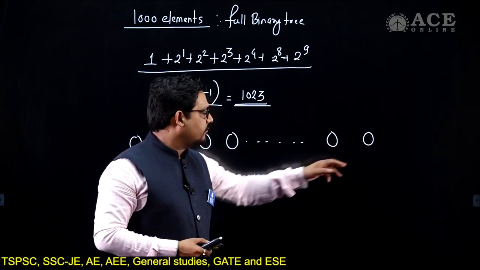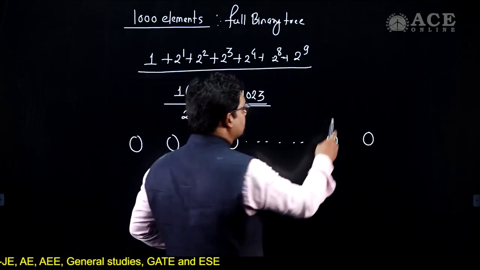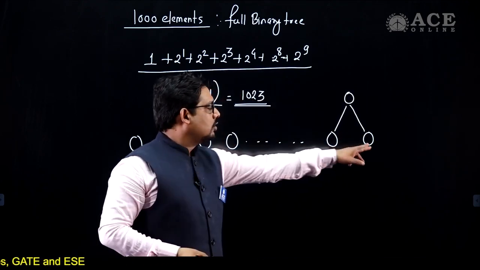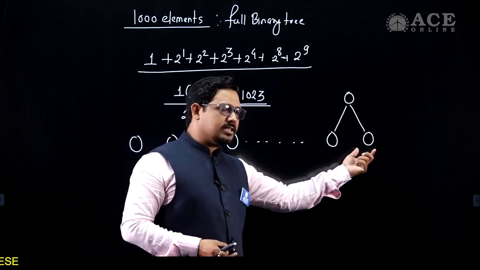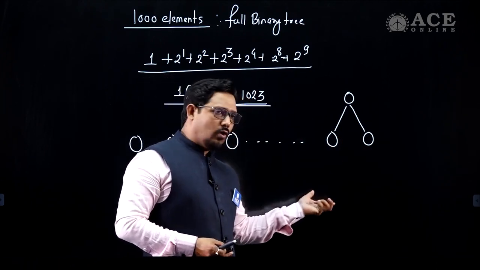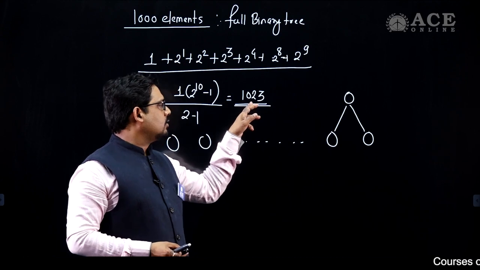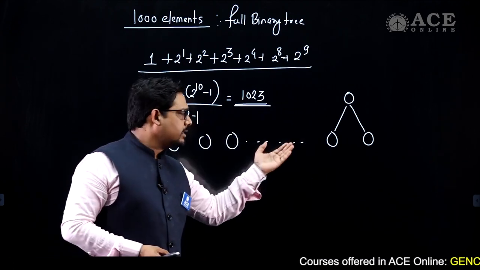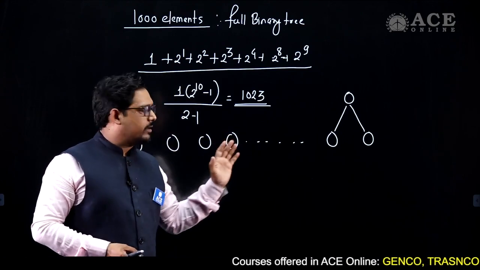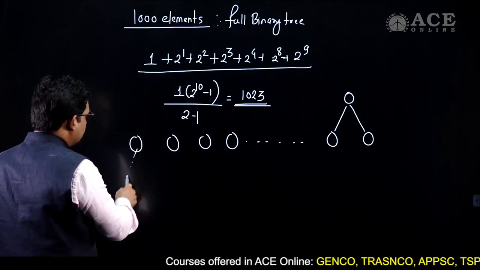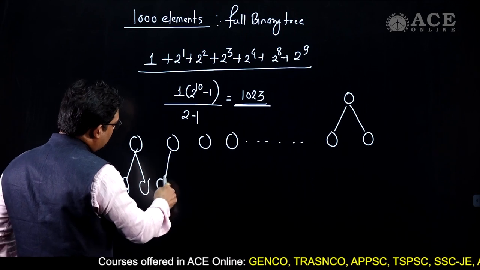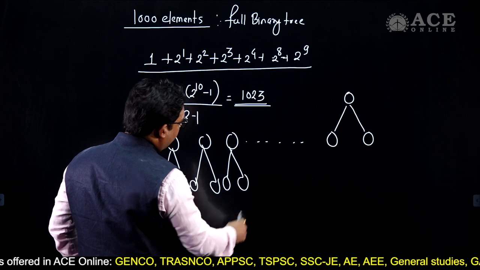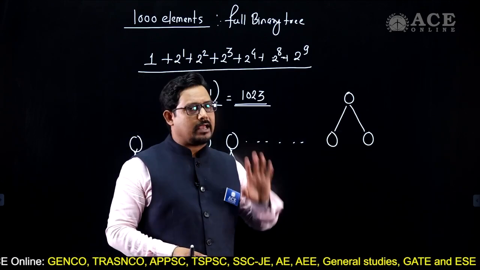So definitely this will not have any children, and this one also, because if they had children, there would be 2, 2, 4, and 4, and even if I subtract 23 here, it would still not become 1000. So there are many such nodes which will not have any children. Some nodes will have children, and we could go into that part also, but it is not required. But the last two nodes will not have any children.